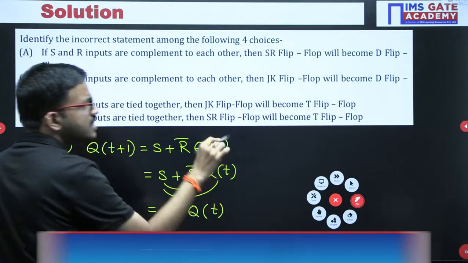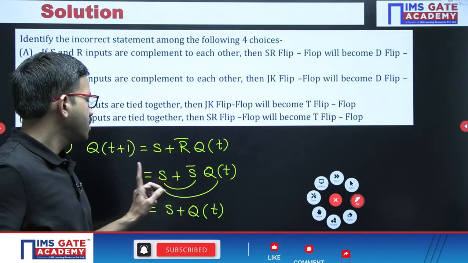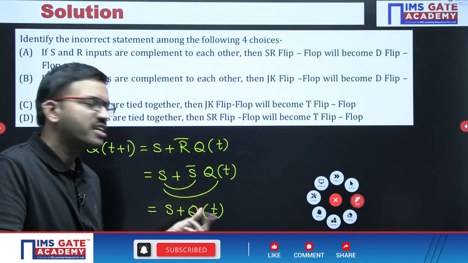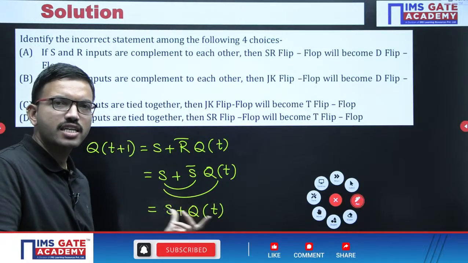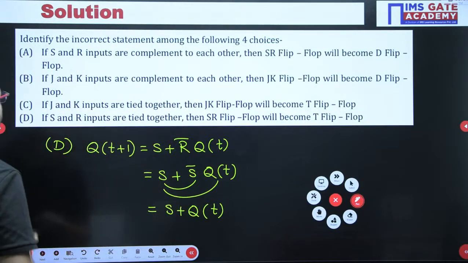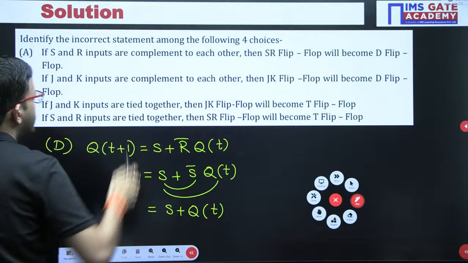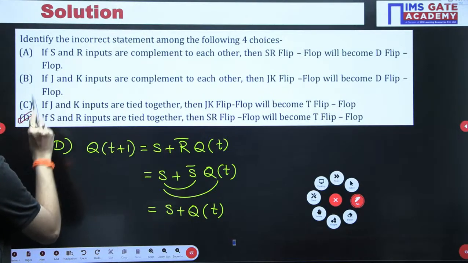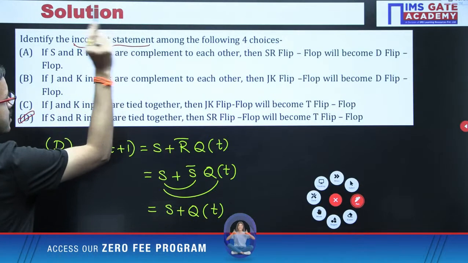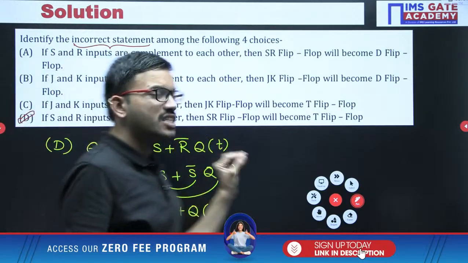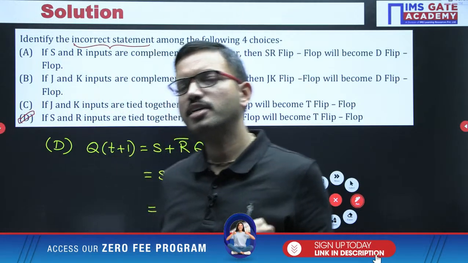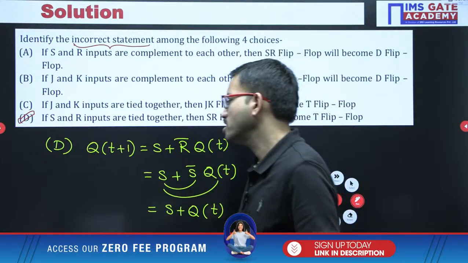You could call it a T flip-flop if you were getting T XOR Q, but what you are getting is S + Q, which is a logical OR. It is not matching a T flip-flop. Since it is the incorrect statement, it is the correct answer for this question. Since they are asking for the incorrect statement, whichever choice has the incorrect statement will be the correct option.